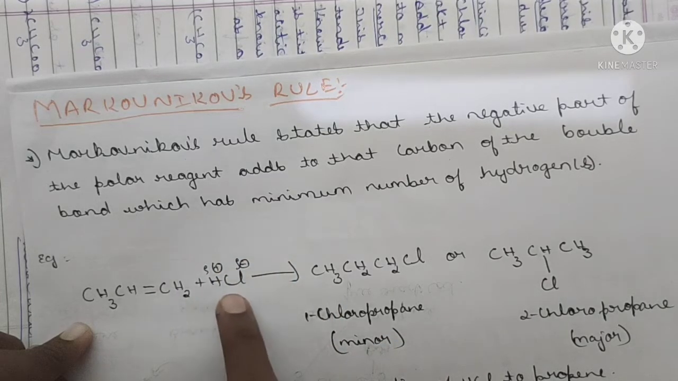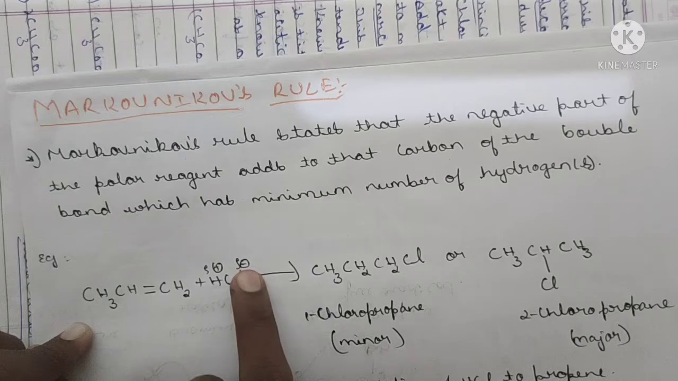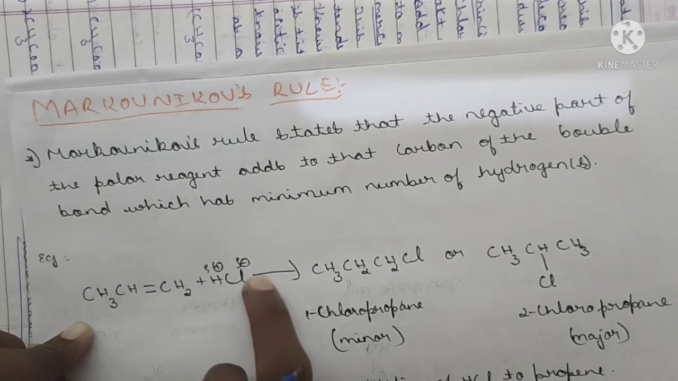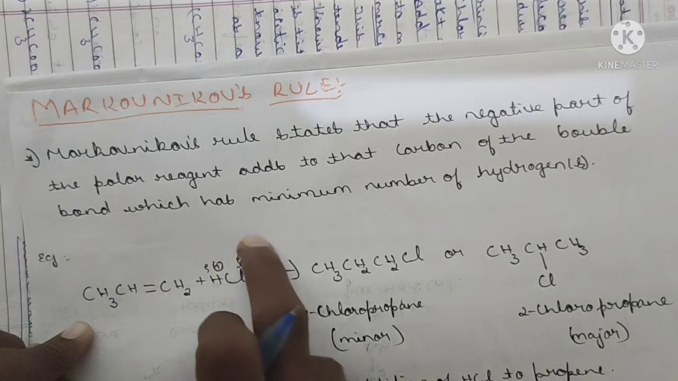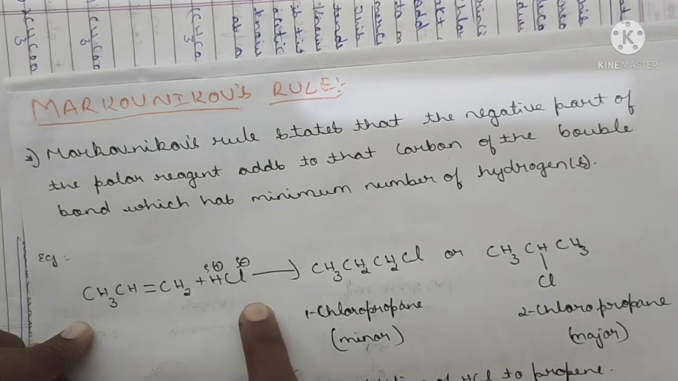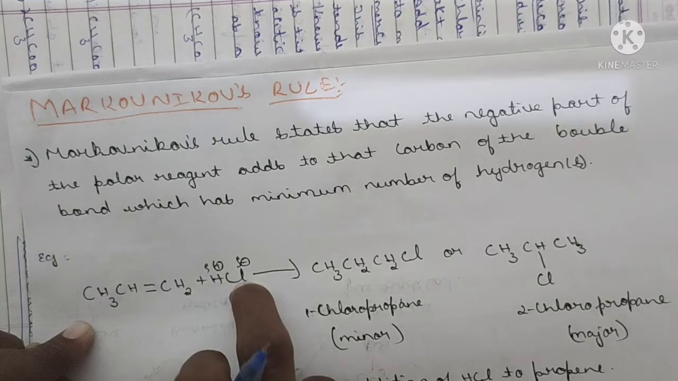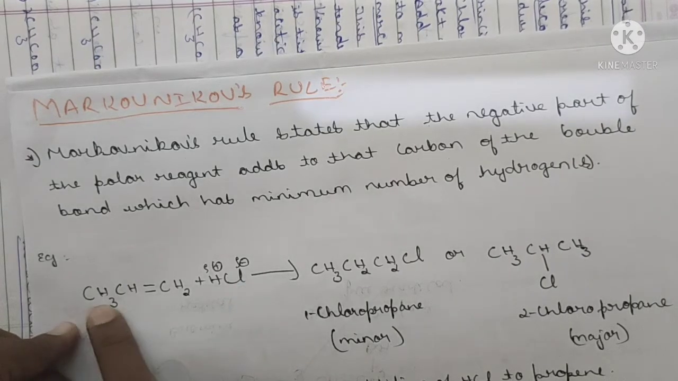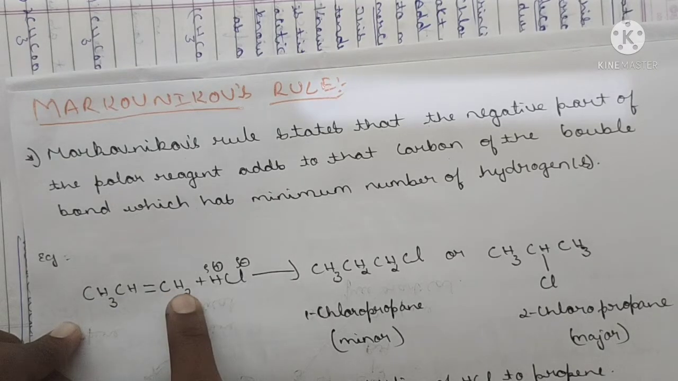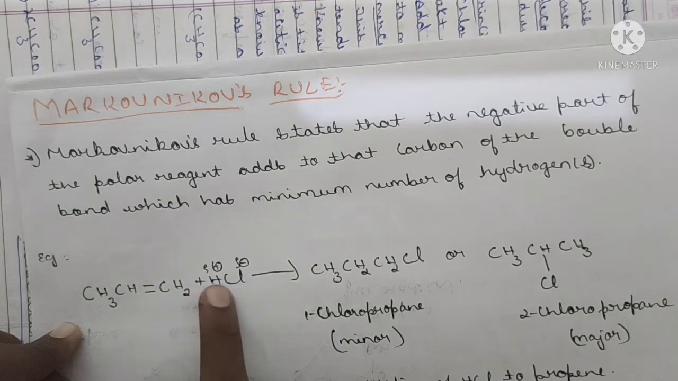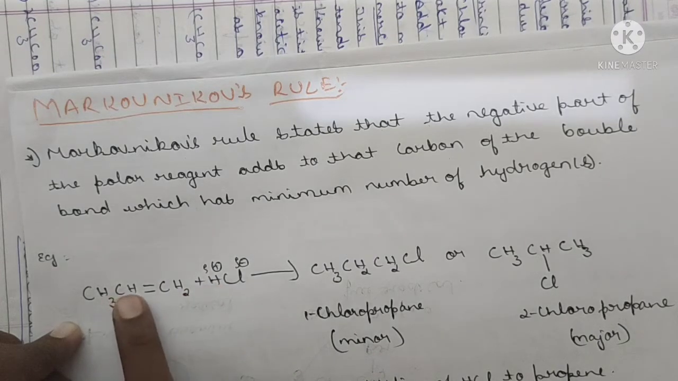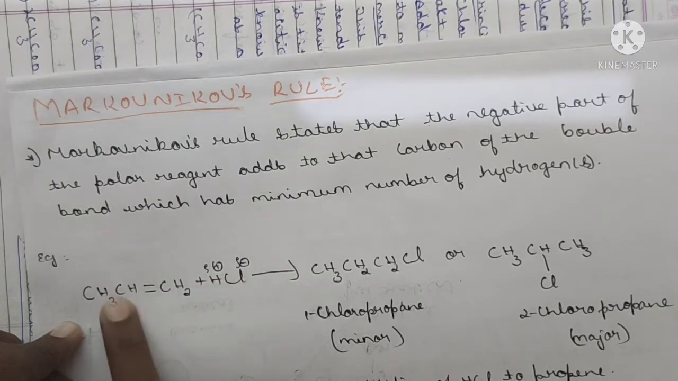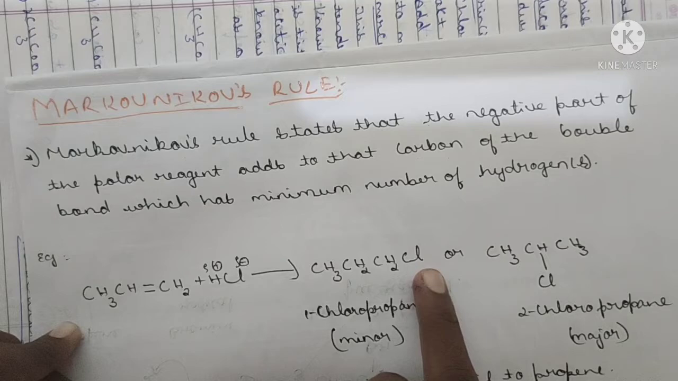Here, from HCl, which one is the negative part of this reagent? Yes, absolutely, Cl. This Cl goes and attaches to that double bonded carbon which has the least hydrogen. In these 3 carbons, you are observing 3 hydrogen, 1 hydrogen, 2 hydrogen. Which carbon has the least hydrogen? Yes, the second carbon. So this chlorine goes and attaches to that position to form 2-chloropropane.